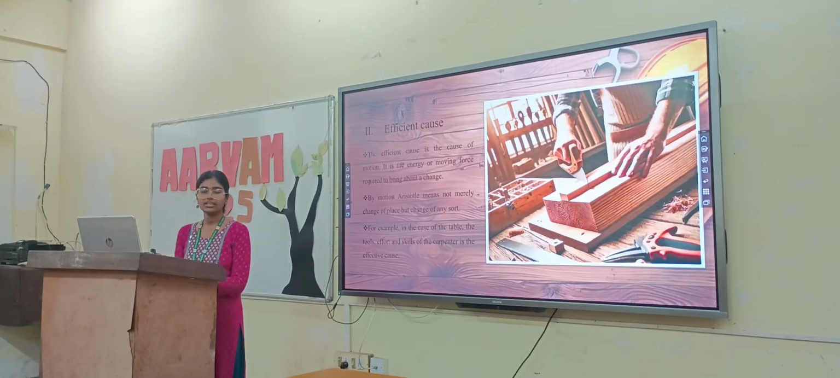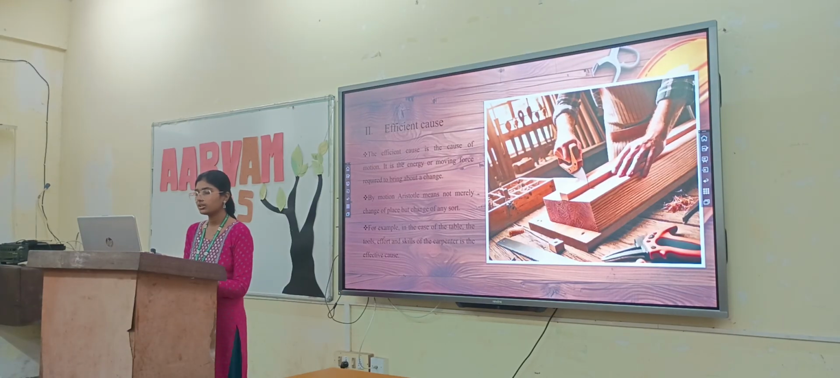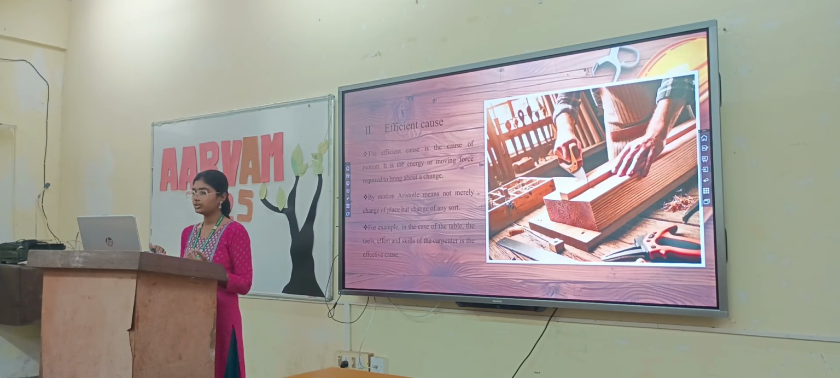So, the next is the efficient cause. The efficient cause refers to the cause of motion. It is the energy behind that causes an object to change. By motion, it does not simply refer to movement, but to change of any sort. So, the example of the table: the wood is transformed into a table by the effect of the carpenter along with his efforts, skills, and tools.